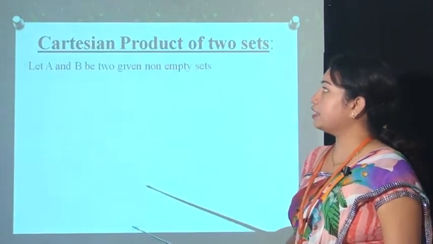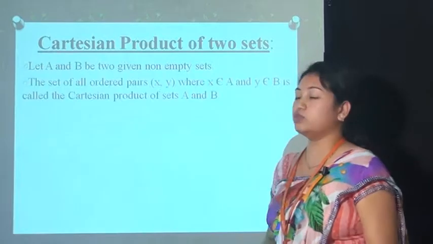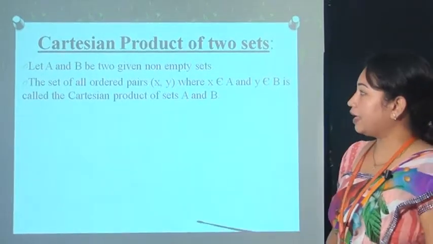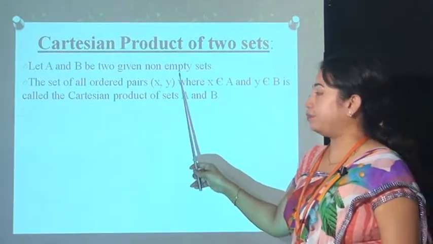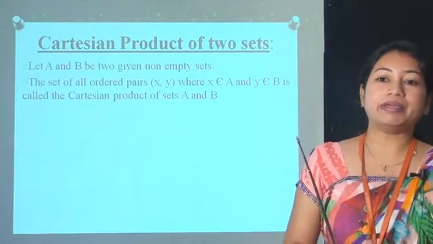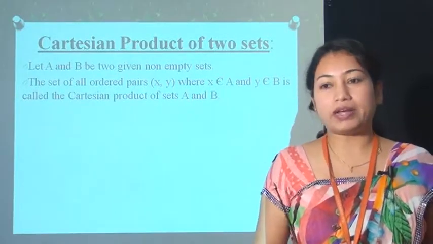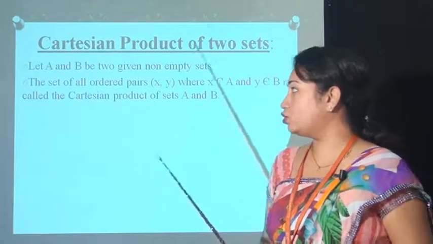Now the next point is the Cartesian product of two sets. Let's take A and B to be two non-empty sets. Non-empty set means there is at least one element contained in these sets.